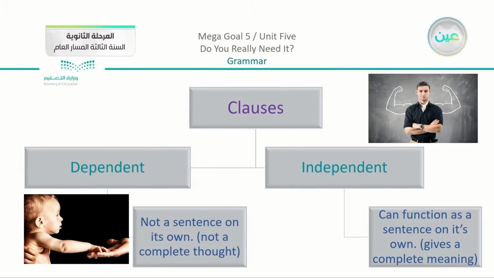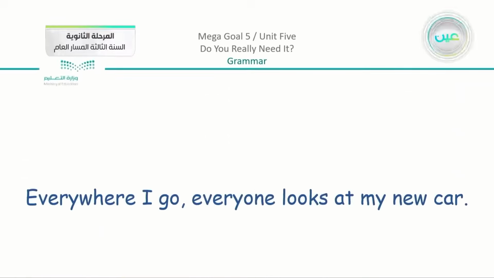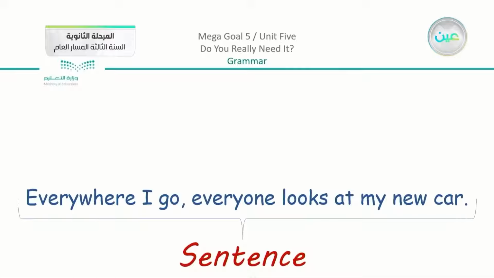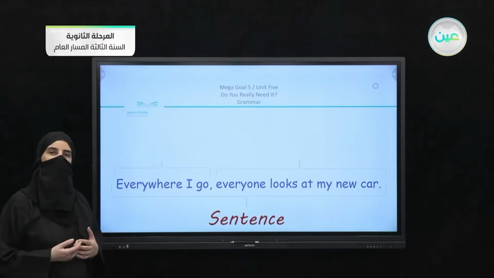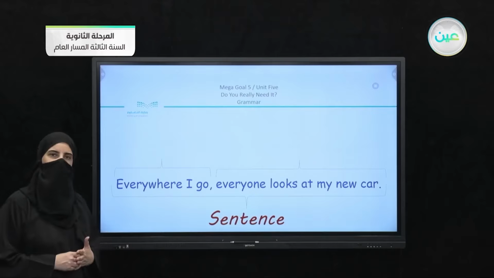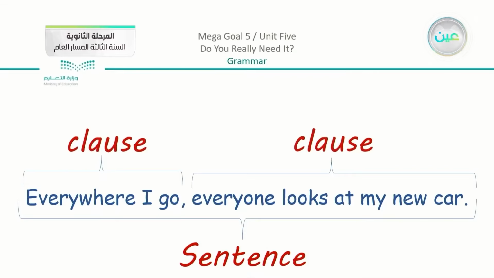Now, going back to our basic title, which is about adverb clauses, we are going to say that dependent clauses are actually adverb clauses. Going back to our example here, we said something about a complete sentence, and we have the two clauses, as we mentioned. But if I just say, everywhere I go, do you understand? Does it give you a complete meaning here? No, actually, if I just tell you everywhere I go, there is something missing, which means that we have here a dependent clause, sorry.